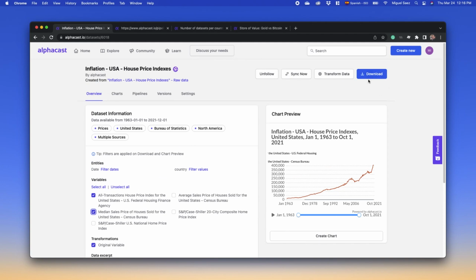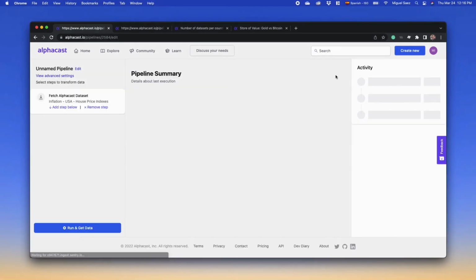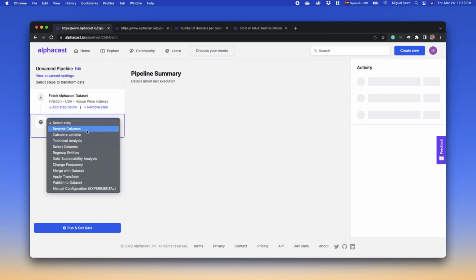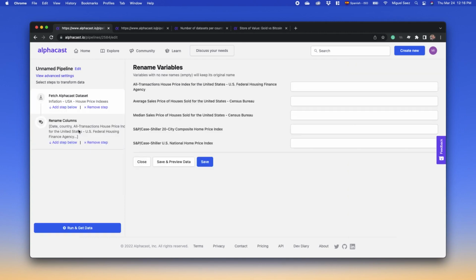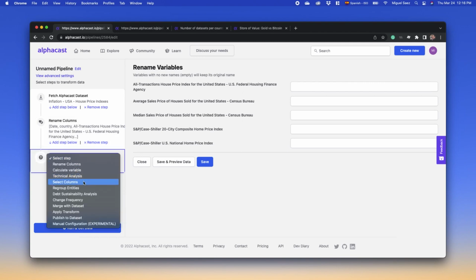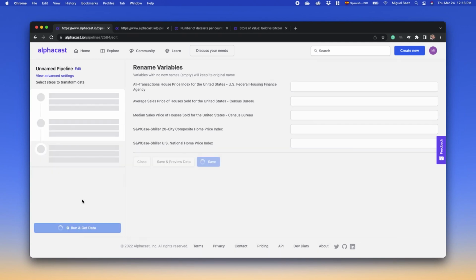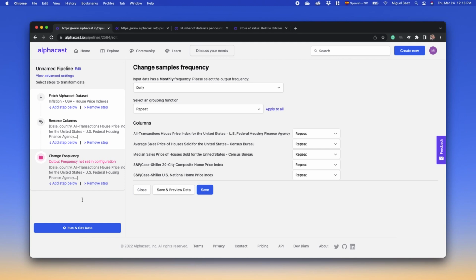I could use our API to connect and work with it on Python or R, or I can transform the data right from Alphacast. We built up a feature called pipelines, where in this case, I'm fetching the data and I'm able to apply different steps to modify the data as I need to. Each step will allow me, for instance, to change the frequency or do all sorts of transforms. As the original sources change, then my analysis and my transformations will always keep updated.